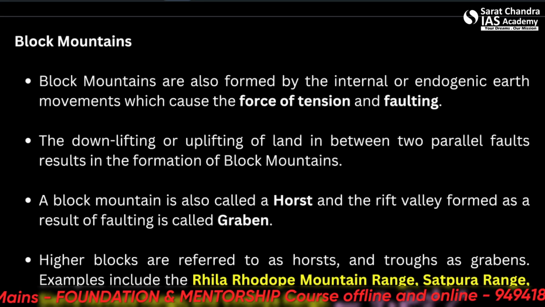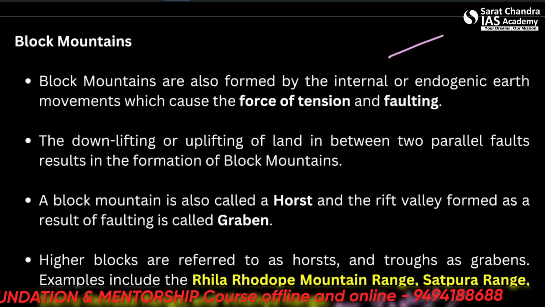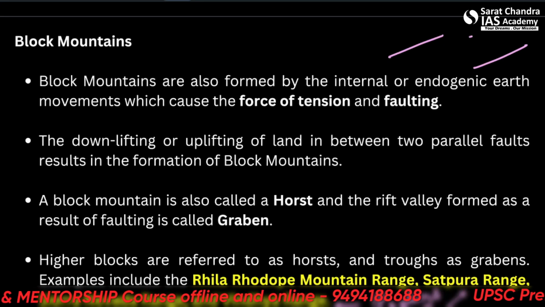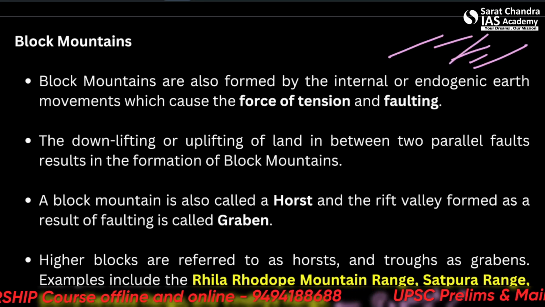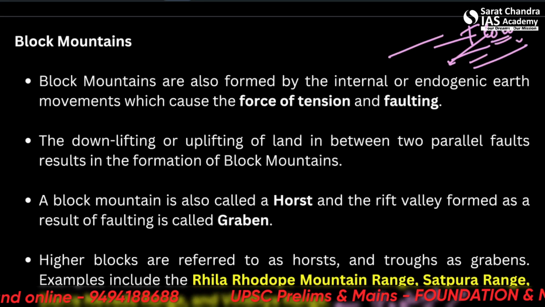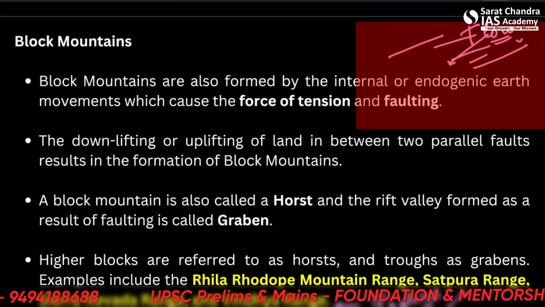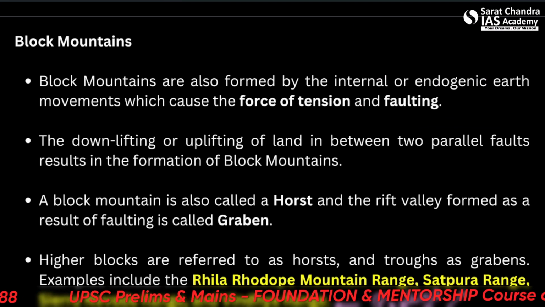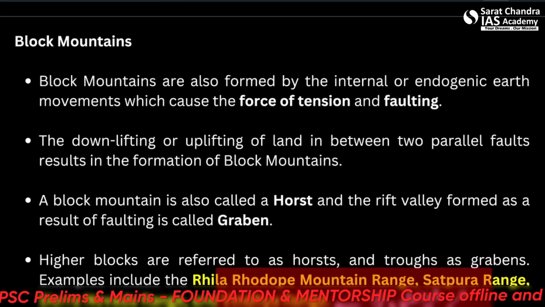So these are basically block mountains. When there is a block mountain, it will create a rift valley, and more often than not, there will be a river flowing through this rift valley over time. So there are many important rivers in India which flow through such rift valleys. You can classify and name them accordingly.